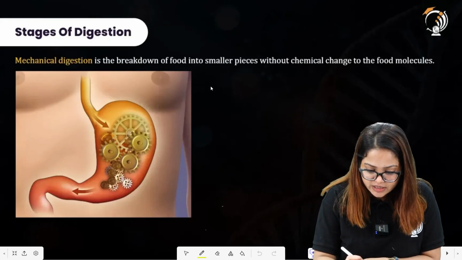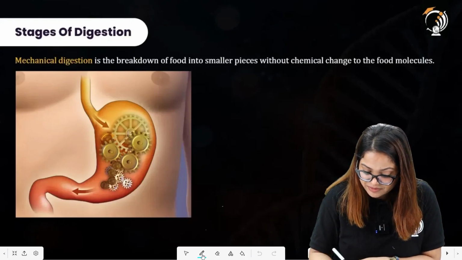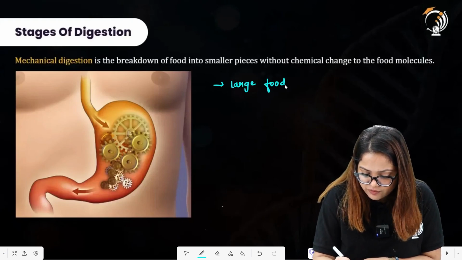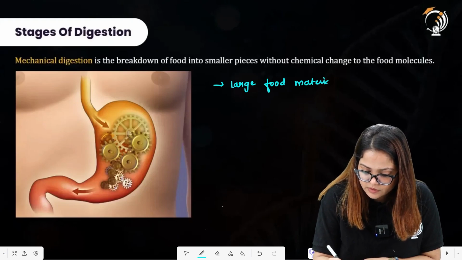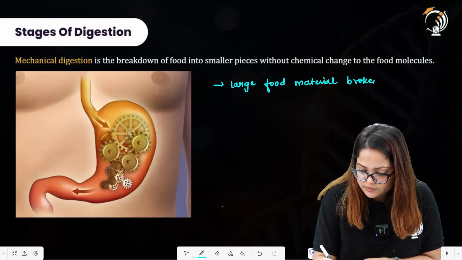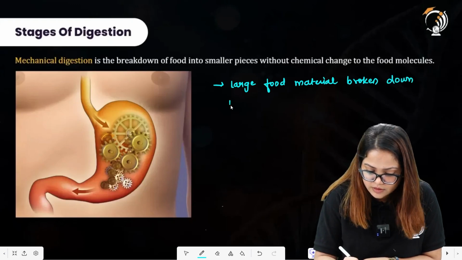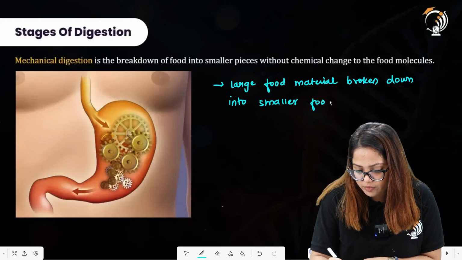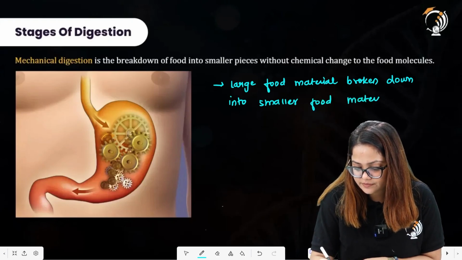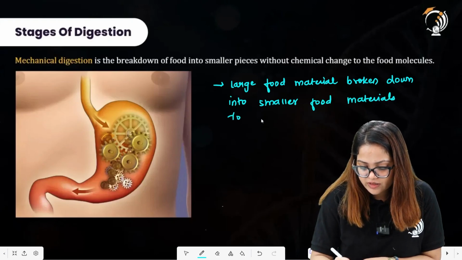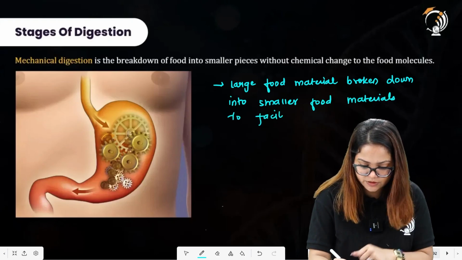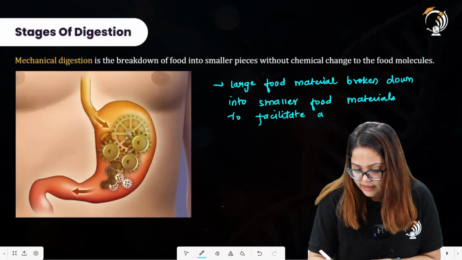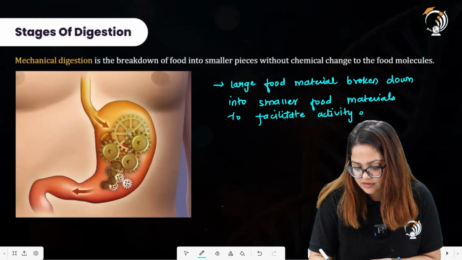All right. So, here you can also write in a simpler manner, large food material broken down into smaller food materials to facilitate activity of enzymes.